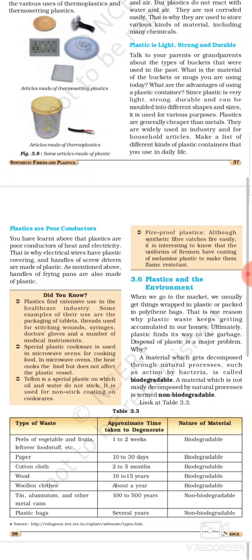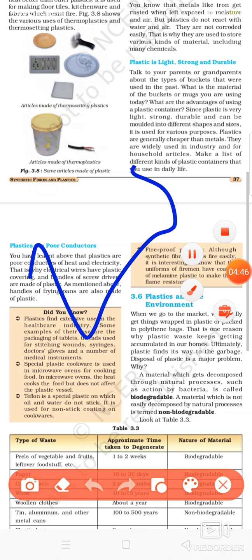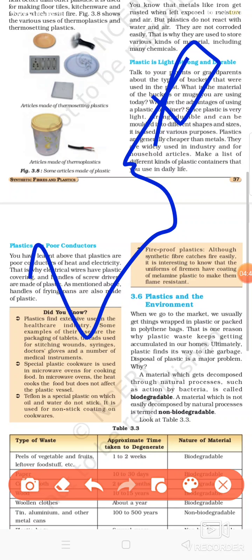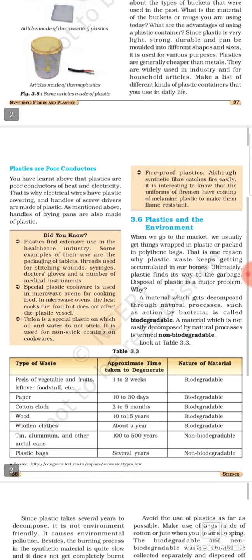Plastics are poor conductors of heat and electricity both. In the case of melamine, these are poor conductors of heat and also poor conductors of electricity. That is why these are used in making the handles of your pans and all. The handles of electrical tools are also made up of plastics, and in electrical appliances wires are covered with plastics. So this is the reason these are good for these purposes.